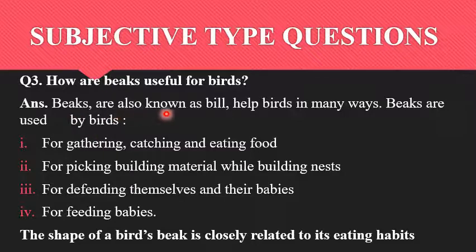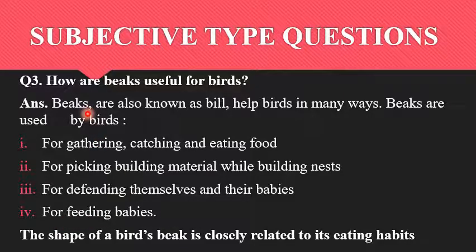Beaks are also known as bill. Helps the birds in many ways. Beaks are used by birds for gathering, catching and eating food, for picking building materials while building nests, for defending themselves and their babies from enemies, and for feeding their babies.